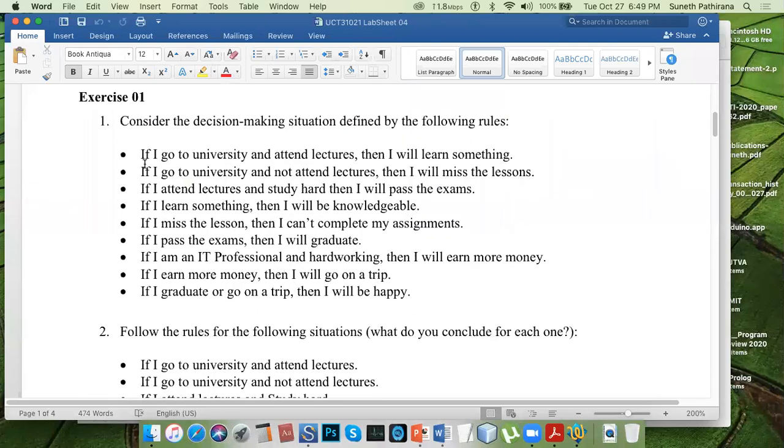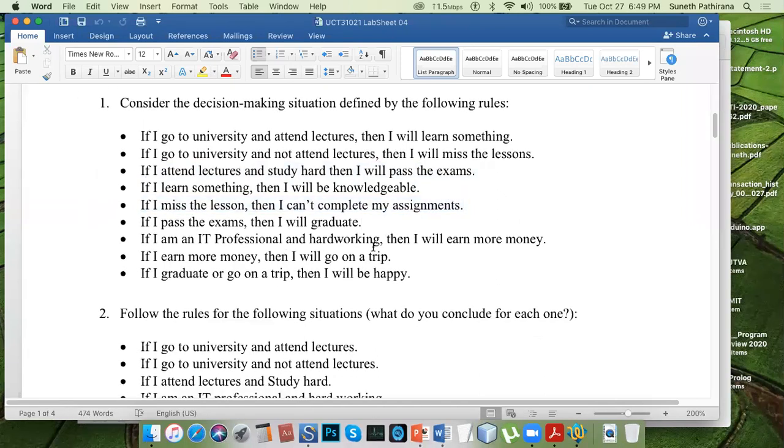So consider the decision-making situations defined by the following rules. If I go to university and attend lectures, then I will learn something. Okay. First rule. The first fact needs to be converted into Prolog clauses. Then if I go to the university and do not attend lectures, then I will miss the lessons. If I attend lectures and study hard, then I will pass the exam. If I learn something, then I will be knowledgeable. So like that, you can provide story like things.